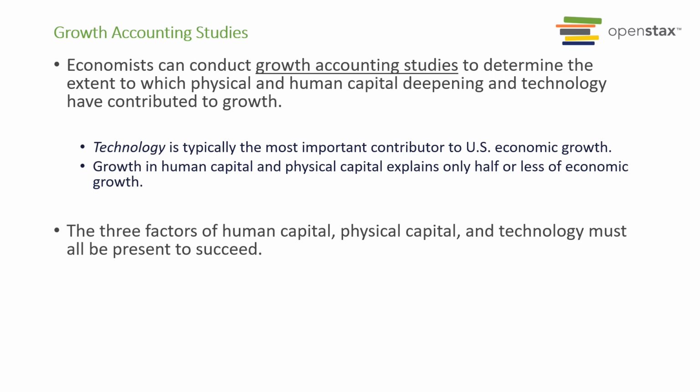Now, for the U.S. economy and almost every single economy in the world, we need all three factors present to have prolonged, sustained economic growth. For the U.S. economy, technology is about almost half of our overall economic growth. And that's why in the 1990s and 2000s, we saw a tremendous amount of economic growth because of the expansion of personal computers and the internet in the economy.